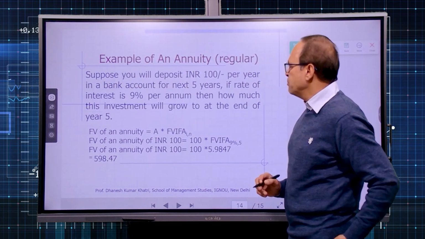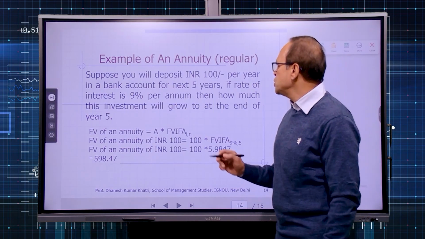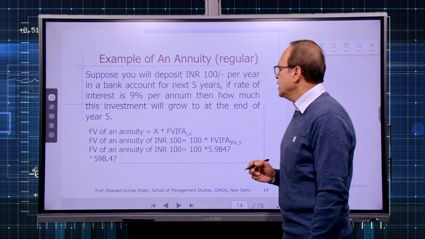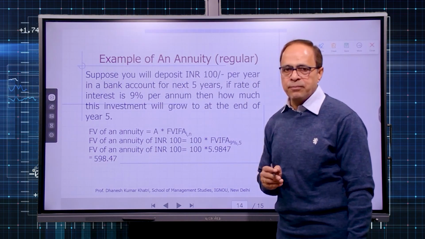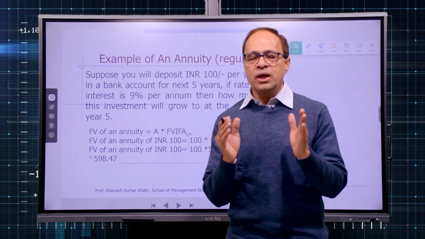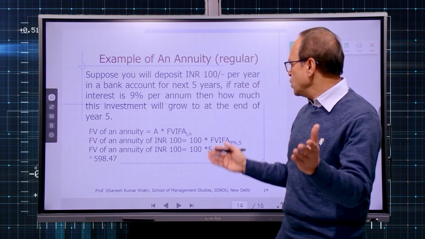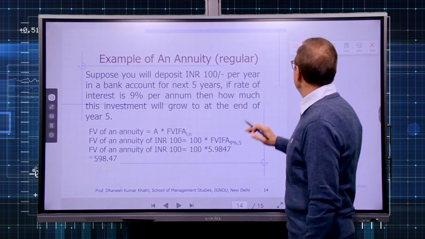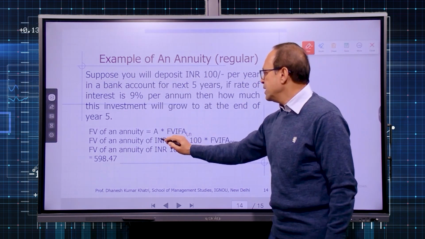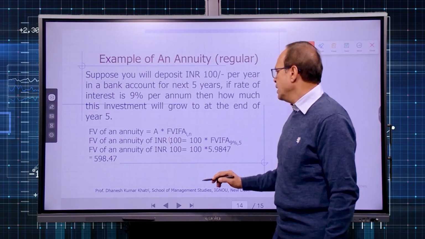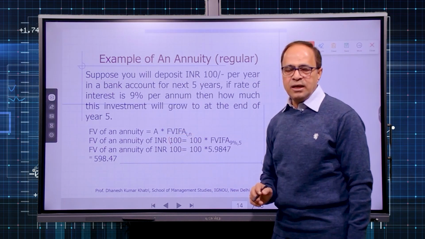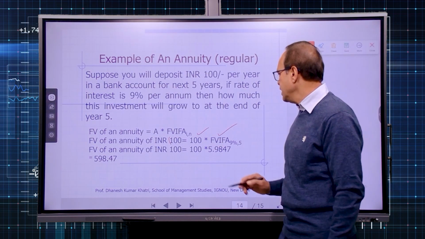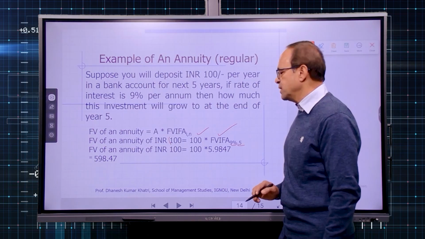Now we can take an example of the regular annuity. Suppose you will deposit rupees 100 per year in a bank account for the next 5 years. If the rate of interest is 9% per annum, then how much is the future value at the end of the 5th year? The solution is simple. In this case, A is your annuity amount. That means every year you are depositing 100, and so the future value of an annuity of rupees 100 is 100 multiplied with FVIFA at the rate of 9% for 5 years.